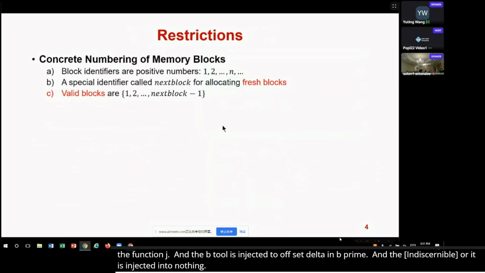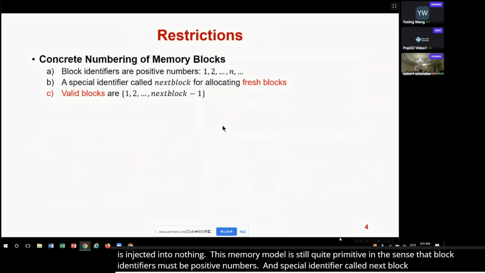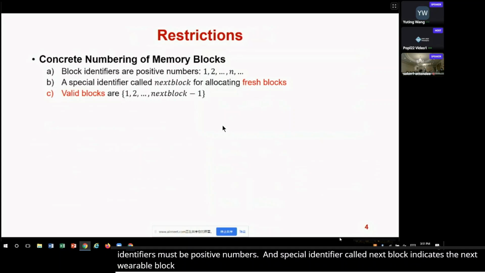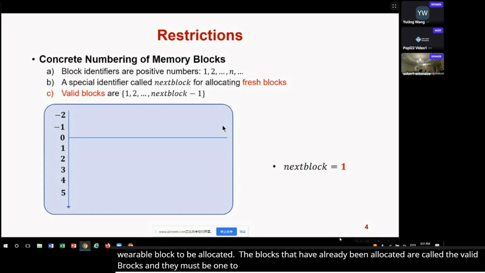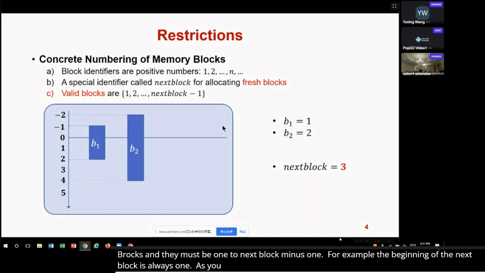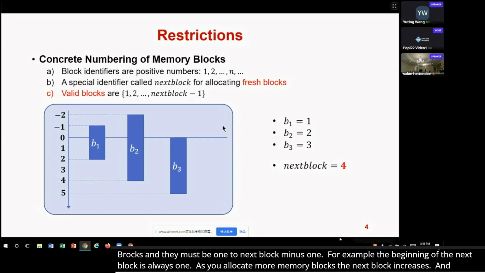This memory model is still quite primitive in the sense that block identifiers must be positive numbers, and a special identifier called the next block indicates the next available block to be allocated. The blocks that have already been allocated are called valid blocks, and they must be numbered from 1 to next block minus 1. For example, at the beginning, next block is always 1. As you allocate more memory blocks, the next block increases, and the allocated blocks must be numbered continuously.